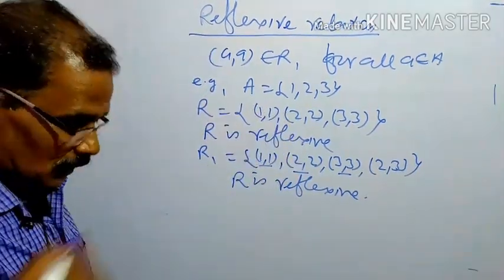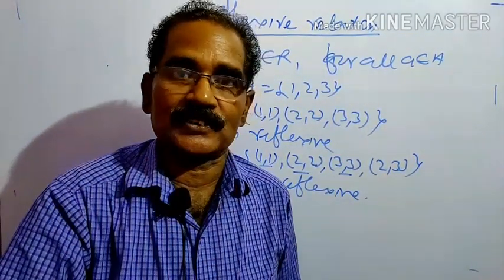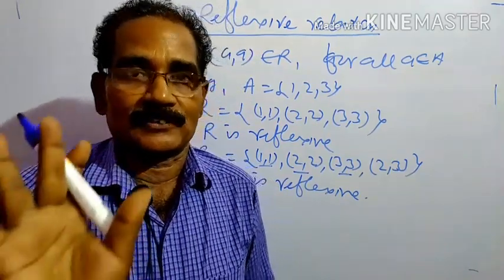So every identity relation is a reflexive relation. Every universal relation is a reflexive relation.